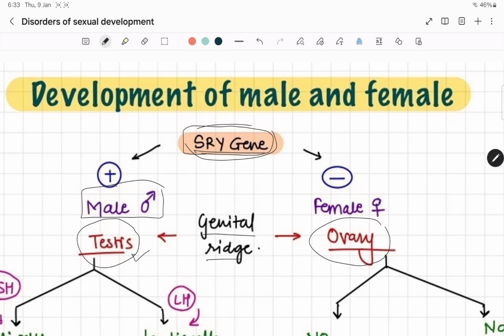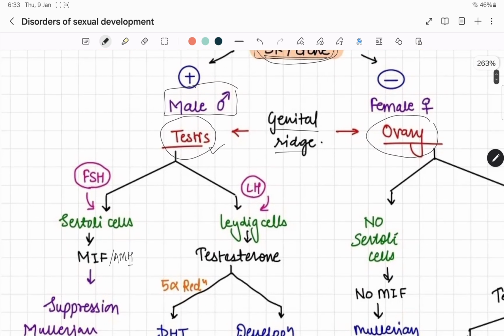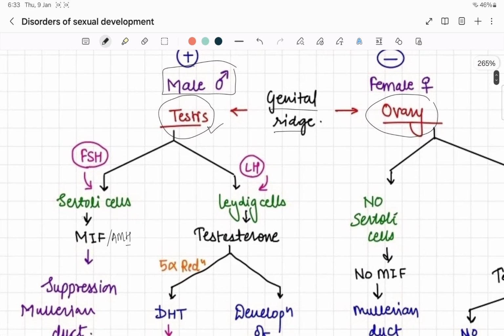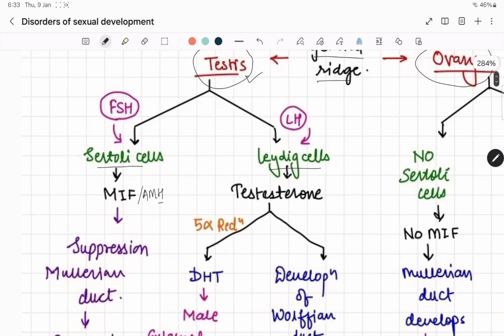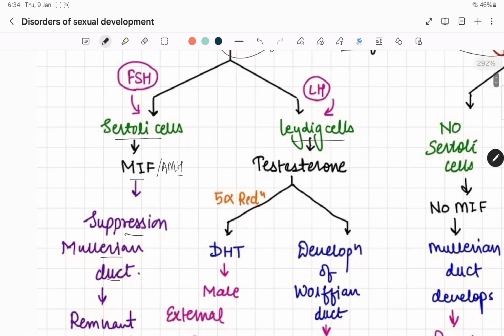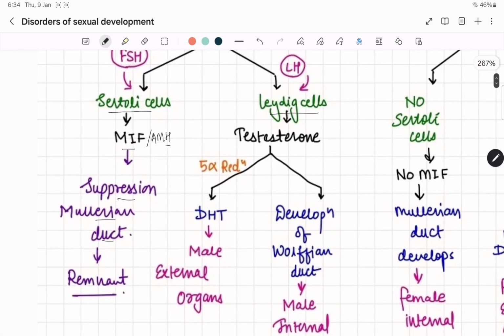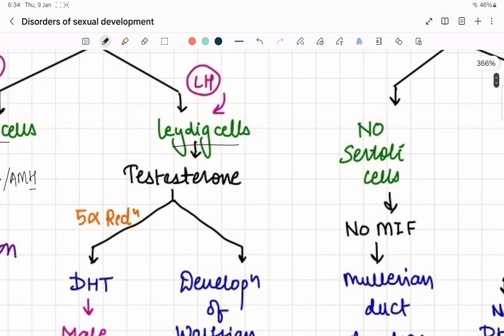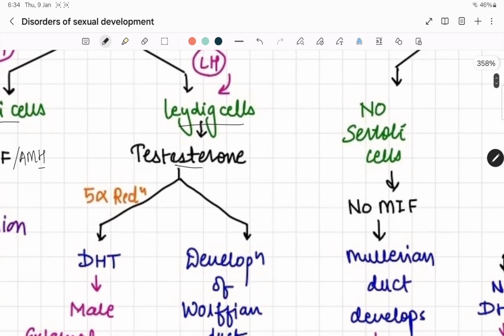the genital ridge. So in the male, if the testis is present, then FSH will act on the Sertoli cells and LH will act on the Leydig cells. From the Sertoli cells, Mullerian inhibiting factor will be released, also known as anti-Mullerian hormone. By the name it's clear that it will suppress the Mullerian duct. Then only the remnants of the Mullerian duct will be left in the male child. From the Leydig cells, testosterone is released.